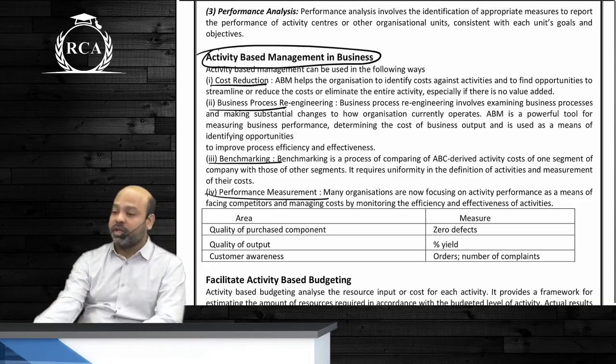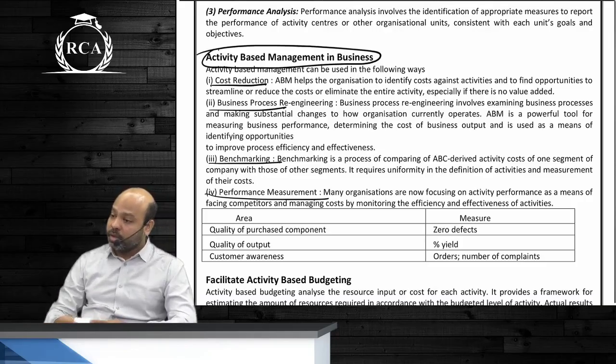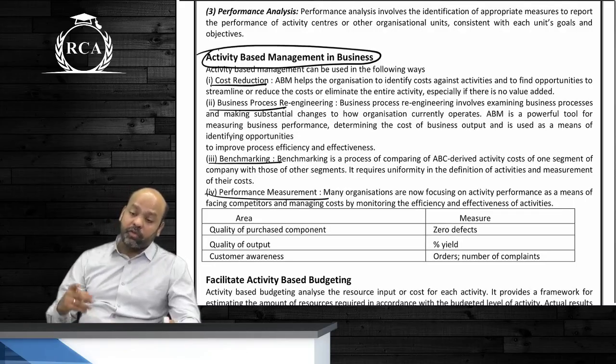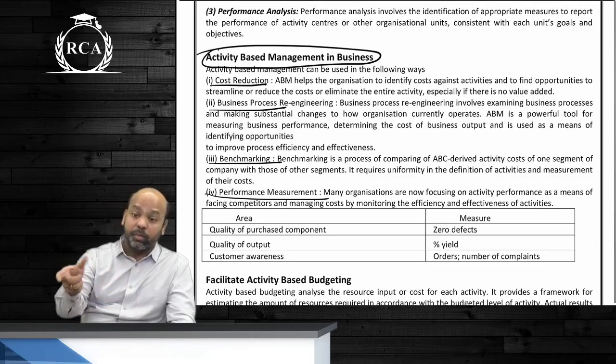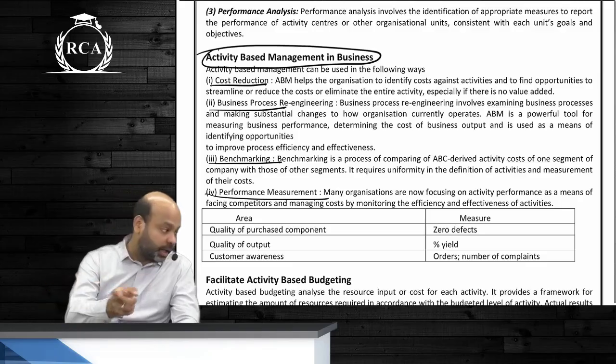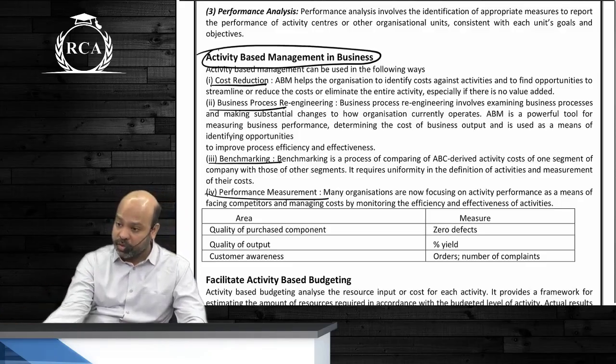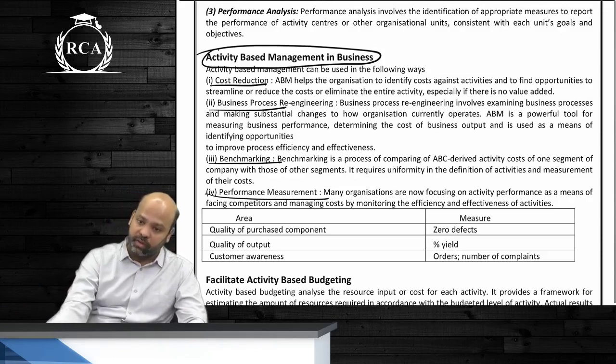Business process re-engineering, guys, basically involves undertaking a radical redesign of your processes, questioning why we are doing things in a particular manner. It has to be a radical redesign. There cannot be a minor improvement as such, guys. For you to undertake a radical redesign of your entire process, you will have to first undertake a study of your process. ABC helps in process study.